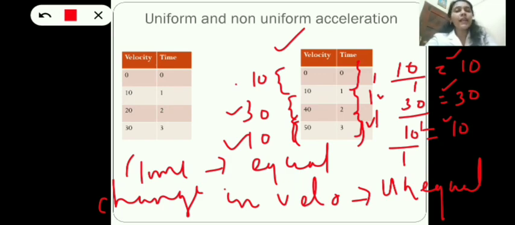So when do we say an object is in uniform acceleration and non-uniform acceleration? Whenever the velocity changes equally in equal time intervals, that motion is uniformly accelerated motion. But whenever the velocity changes unequally in equal time intervals, it will be a non-uniformly accelerated motion.